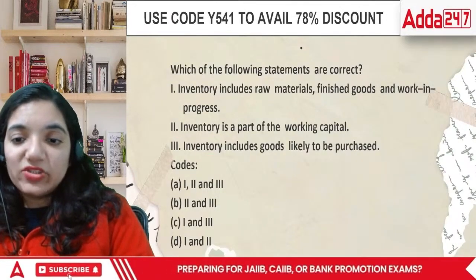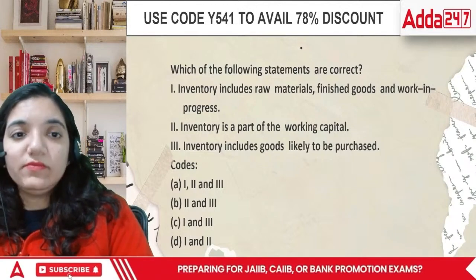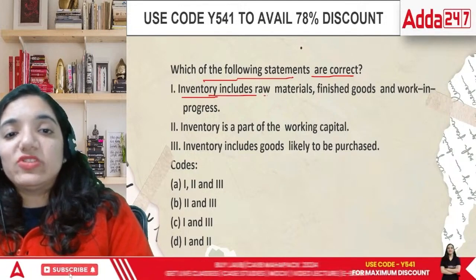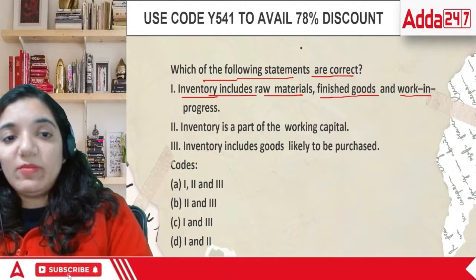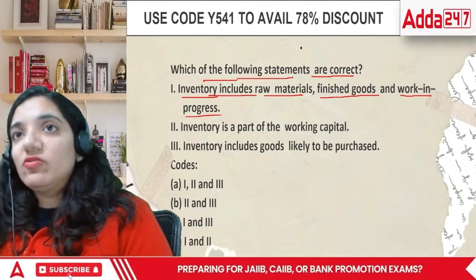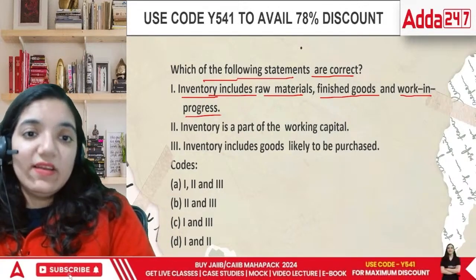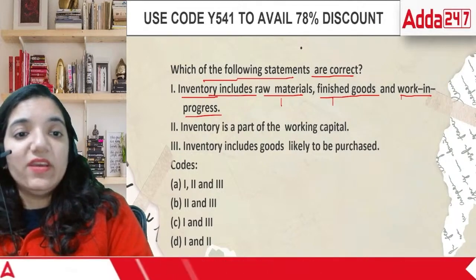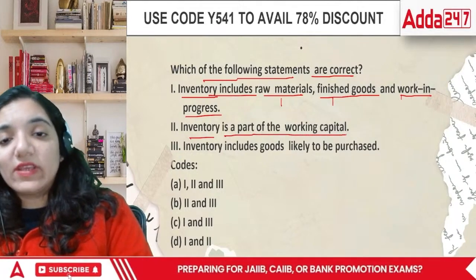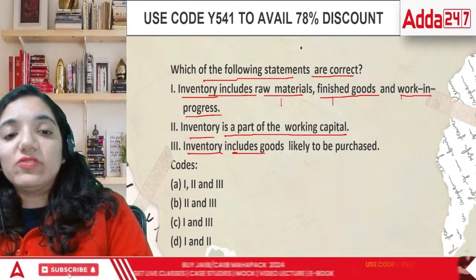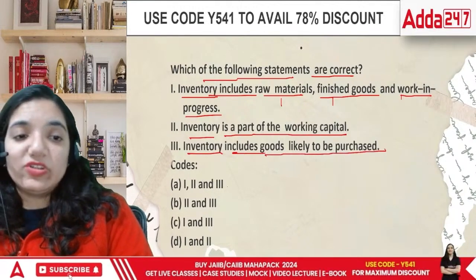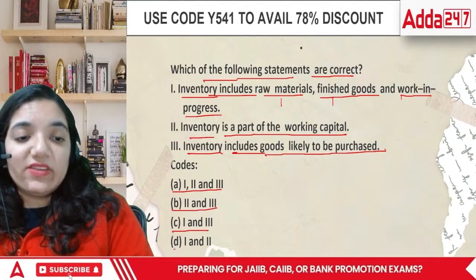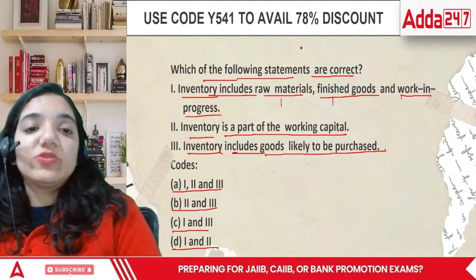Here comes the next question. Which of the following statements are correct? Inventory includes raw material, finished goods, WIP. Inventory means the goods we are keeping to sell. That means it includes raw material, finished goods, and WIP. Inventory is a part of working capital, and inventory includes goods likely to be purchased. So codes are 1, 2, and 3, 2 and 3, first and third, or 1 and 2. Which one is correct?